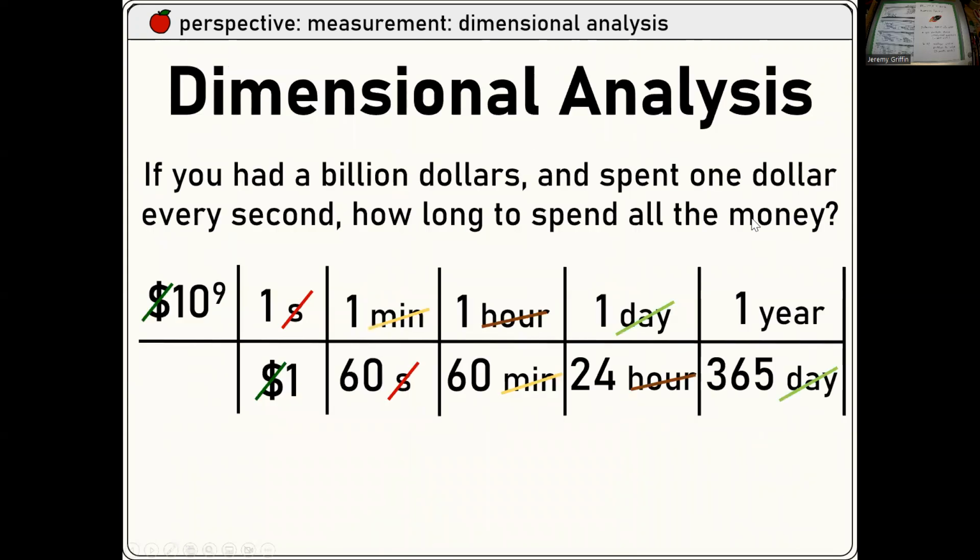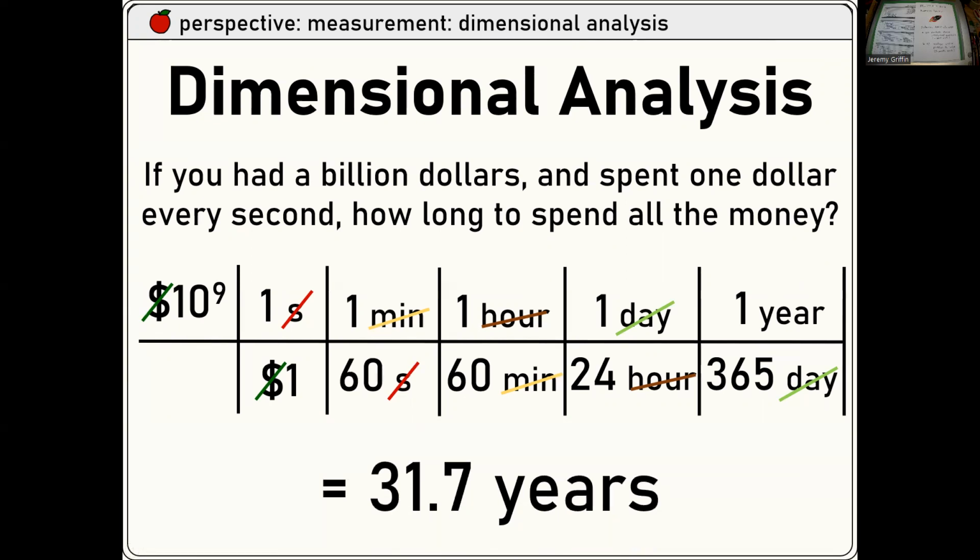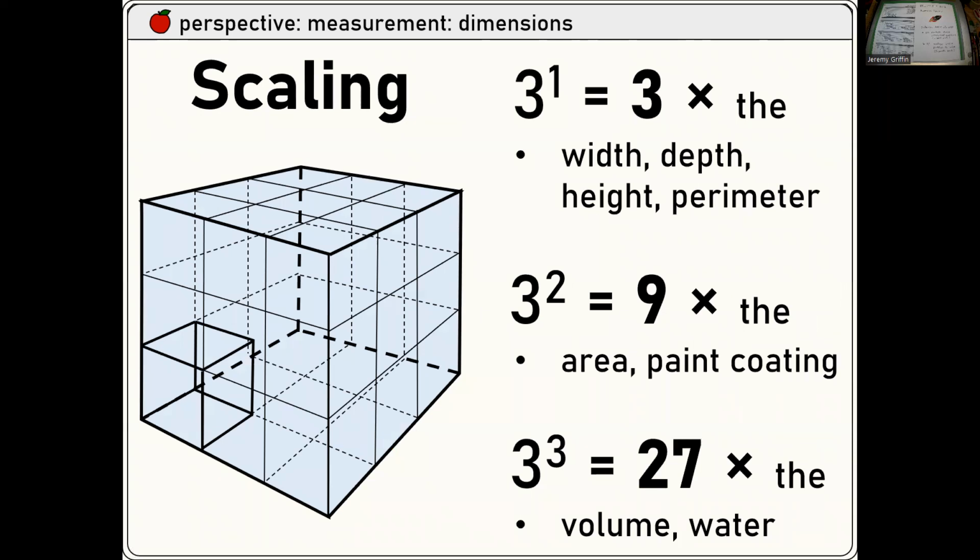Dimensional analysis. This is one of the first things I taught you, well, actually you probably learned this in chemistry. It's a really powerful tool, and it keeps coming back and being useful over and over again in this class. Even recently we used this. If you had $1 billion and spent $1 a second, how long could you spend it? Boom, Jackson says like 31 years, just like that. There's one way it could be used. I think we did radians to revolutions or revolutions to radians recently, and you can use dimensional analysis there.